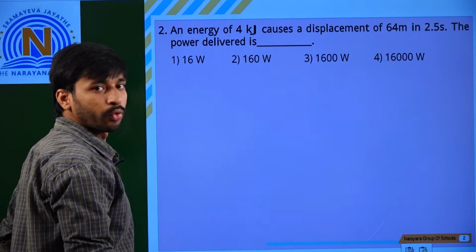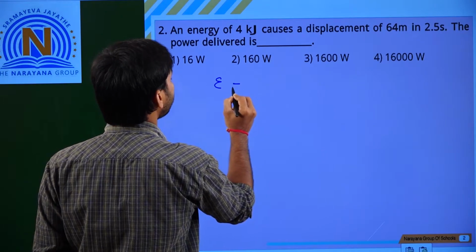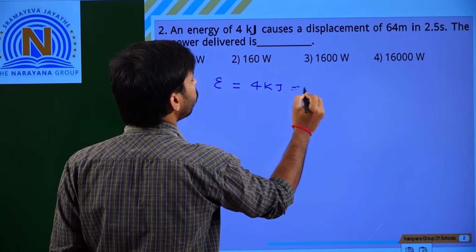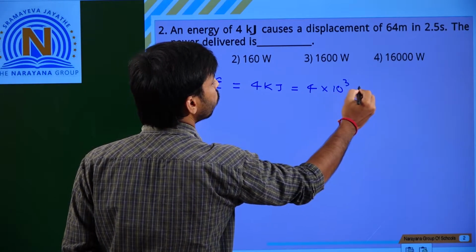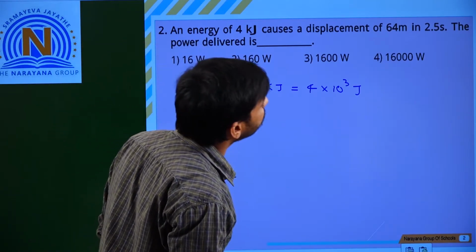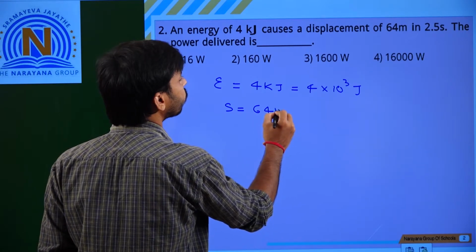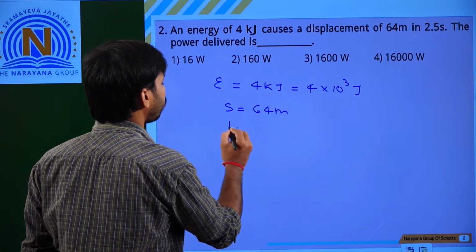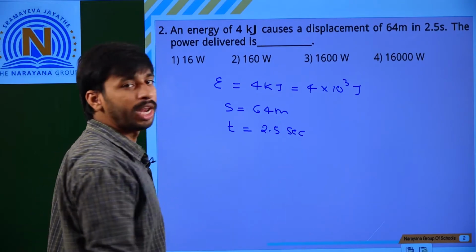An energy of 4 kilojoules. So here energy is equal to 4 kilojoules, that is equal to 4 into 10 cube joules. And next, displacement S is equal to 64 meters, in 2.5 seconds, T is equal to 2.5 seconds. What is the power delivered?